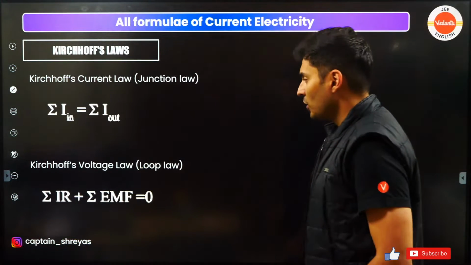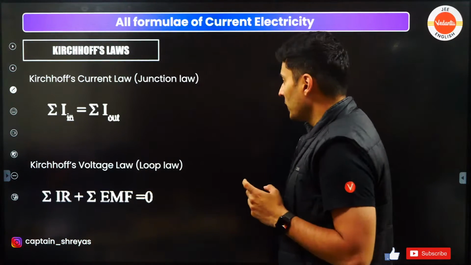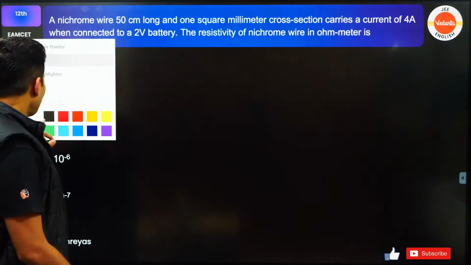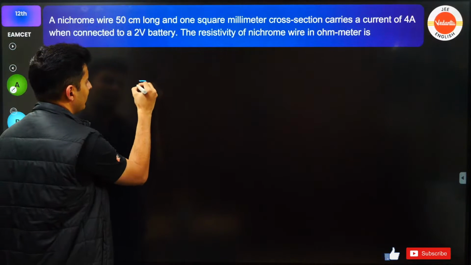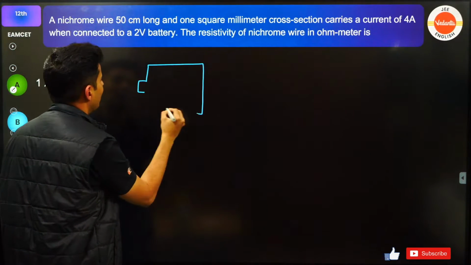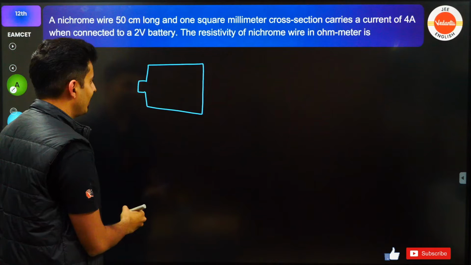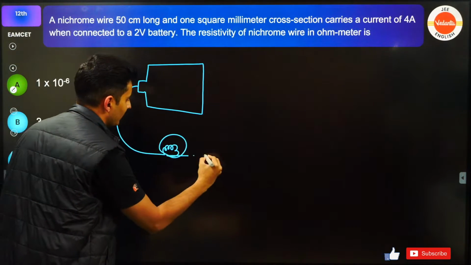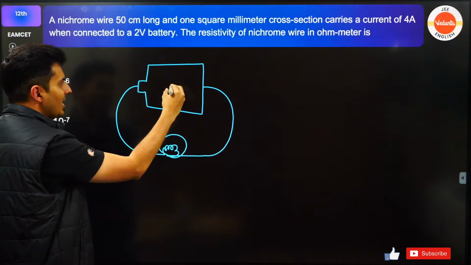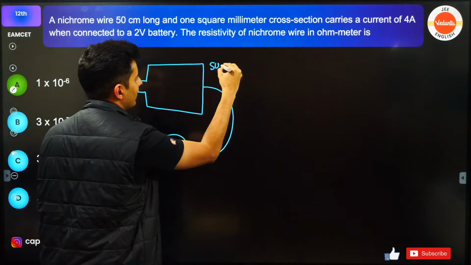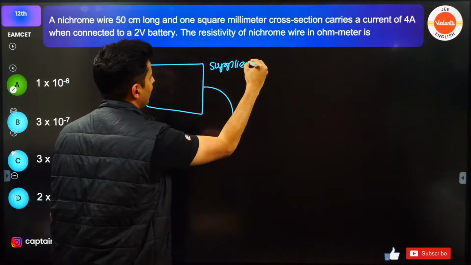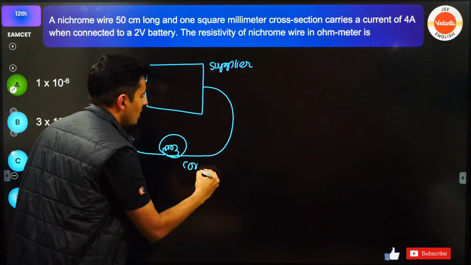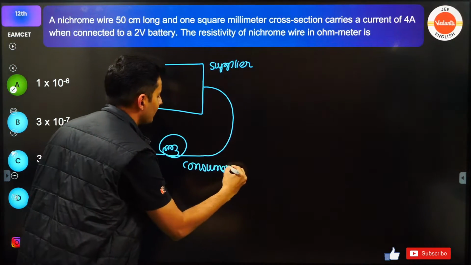Okay, so we have Kirchhoff's laws, which is coming up. Before going to Kirchhoff's law, one more thing that I would like to tell all of you. When we talk about a battery, this is how a battery looks like. Everybody has seen battery or played with batteries in their life. When you connect a bulb or something to it, this battery acts like the supplier of the energy, and this bulb, motor, resistor, device acts like the consumer of the energy.